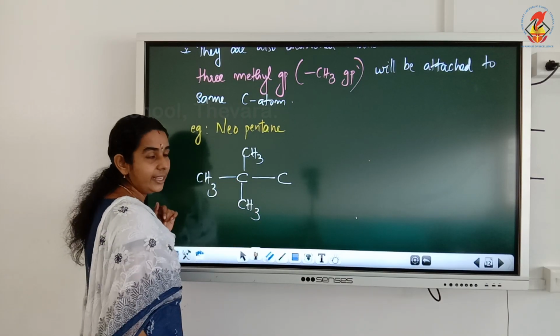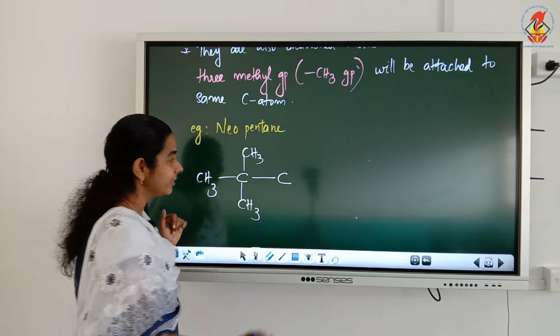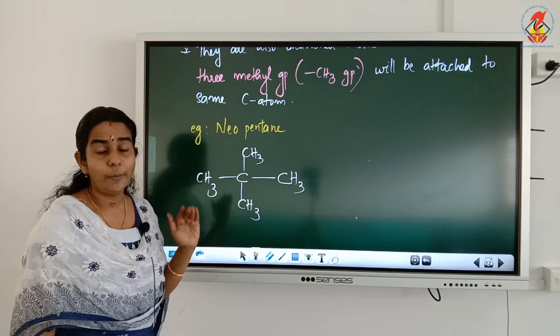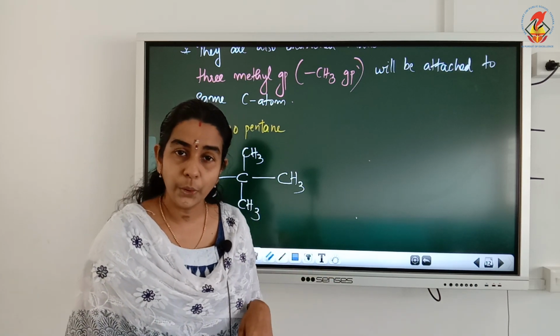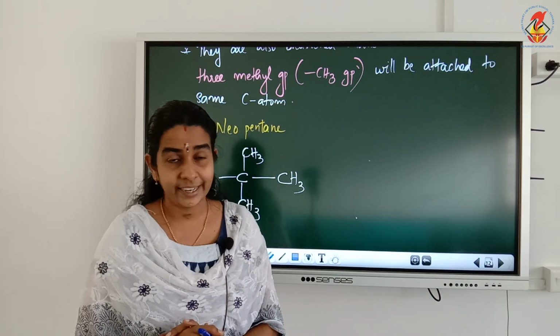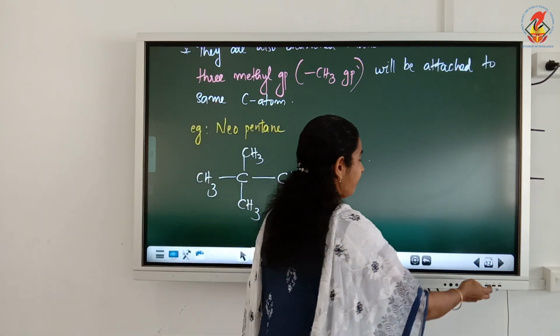We can attach only here, and on all other carbon atoms 4 valencies are satisfied. So here only CH3. Now this compound name is neopentane, an example for a neo compound. So this is about the classification of alkanes as normal, iso and neo compounds.